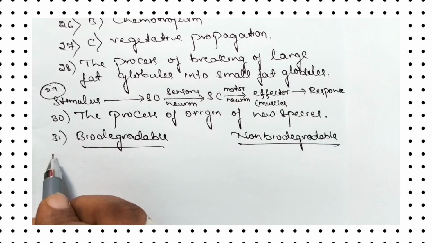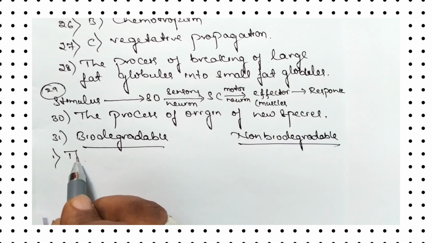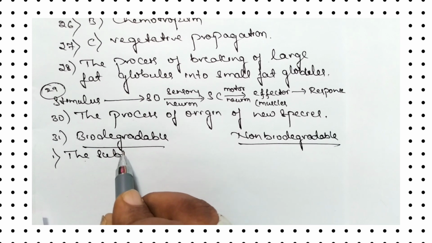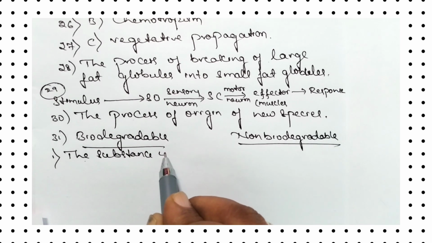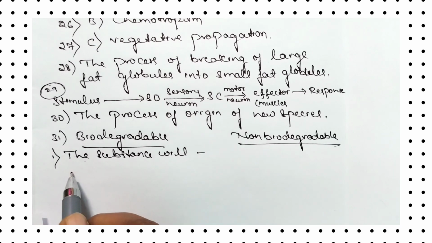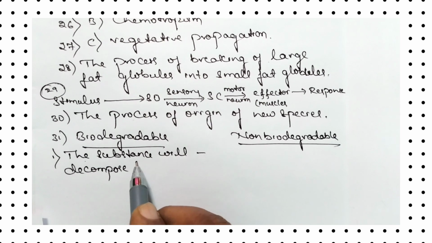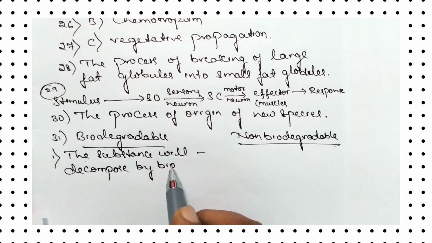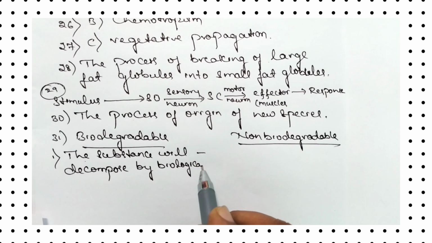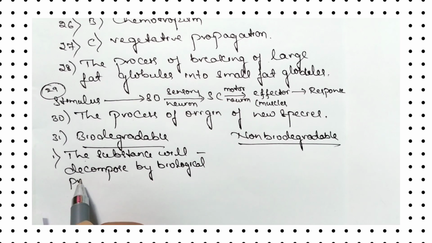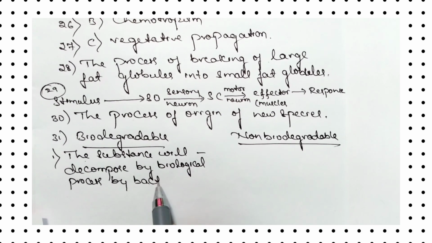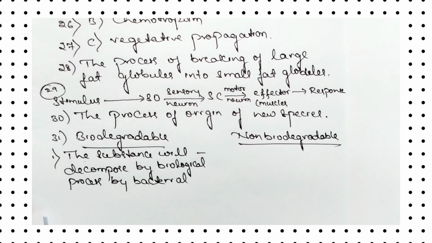On the biodegradable side, the substances will decompose by biological process, by bacteria. The substance will be converted from complex to simple by biological process by bacteria.